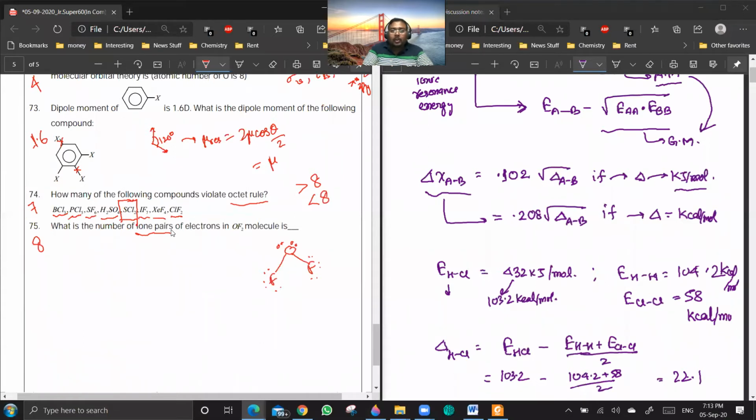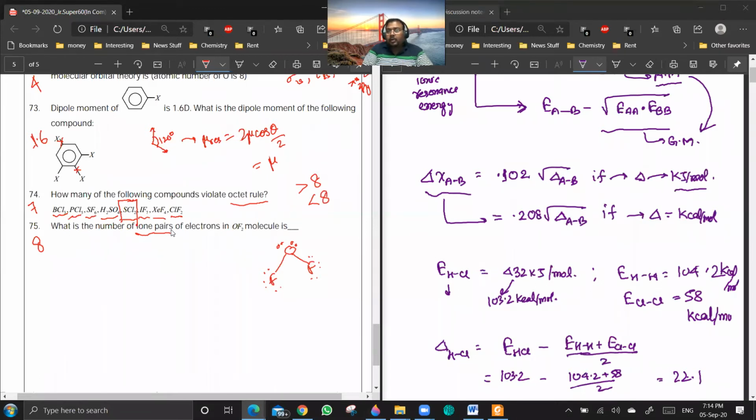You see, lone pairs means they are asking how many pairs are there. Lone pairs of electrons means they are basically asking how many pairs of electrons you have. Because it is a molecule, lone pair cannot mean anything else. No sir, why can't we think they're asking the number of electrons? If they ask for non-bonding electrons, then the answer will be 16.